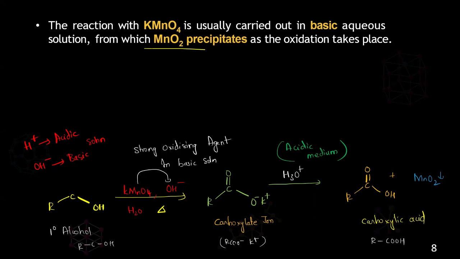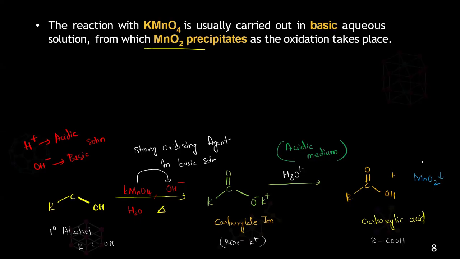Come on, tell me, what is MnO2? Manganese oxide. Is my voice audible or is it breaking? No, sir, it's audible. Okay, so what is this MnO2 called? Magnesium dioxide.